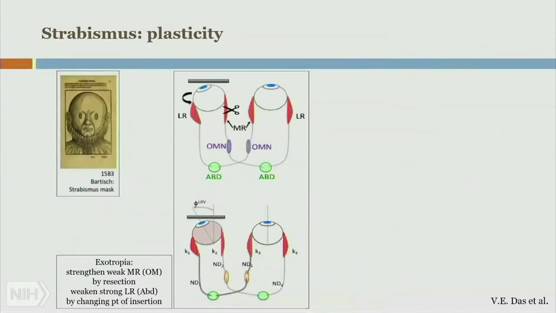In NEI-funded work by Dr. Vallabh Das, he has this monkey model where they actually did surgical treatment. First of all, they raised these monkeys with exotropia by having them wear prisms.